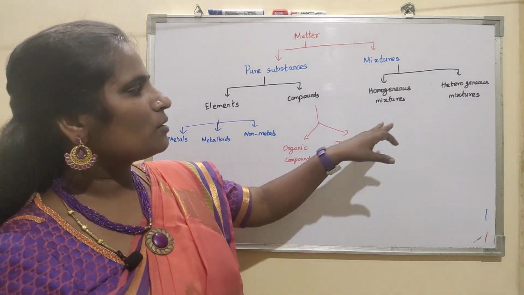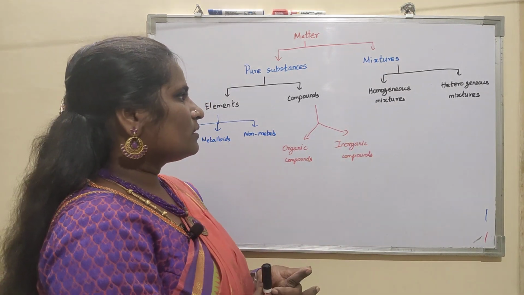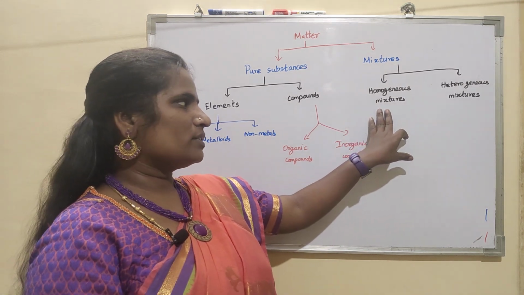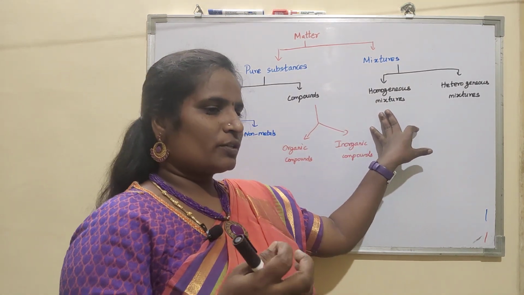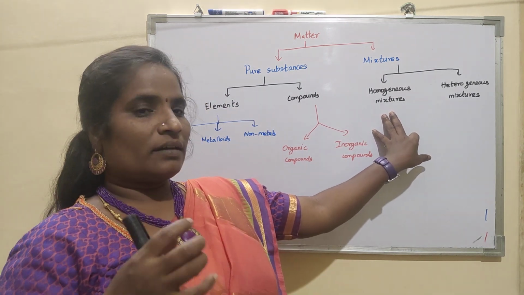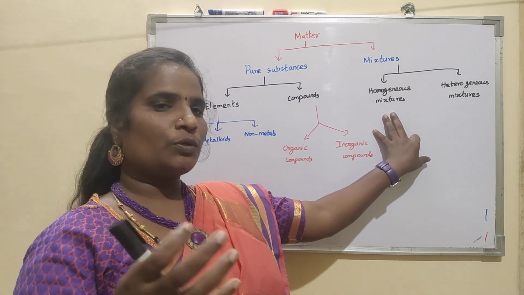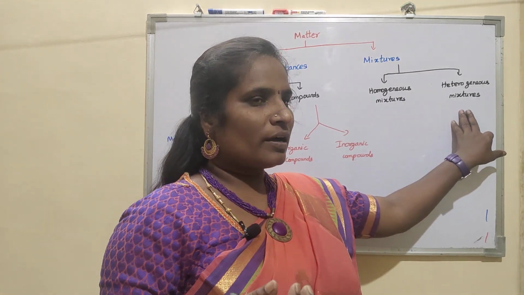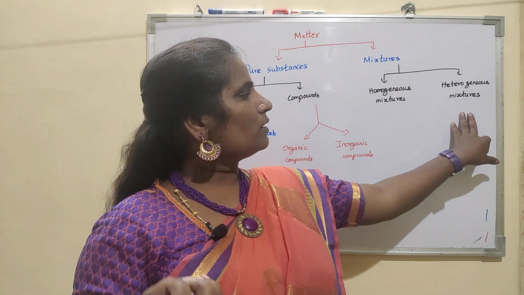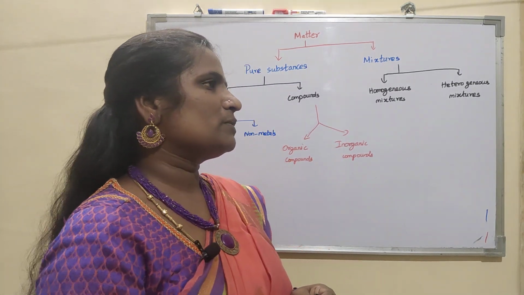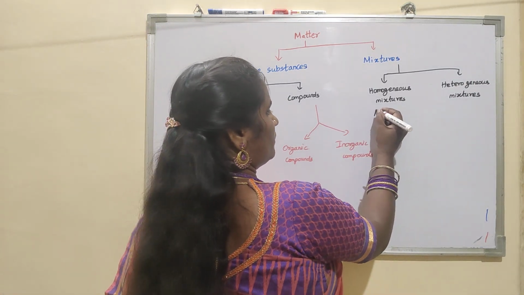So mixtures. In homogeneous mixtures, you have a mixture of atoms or compounds, and their composition is very uniform throughout. But in the case of a heterogeneous mixture, the composition or the concentration is not uniform. For example, a homogeneous mixture is air.